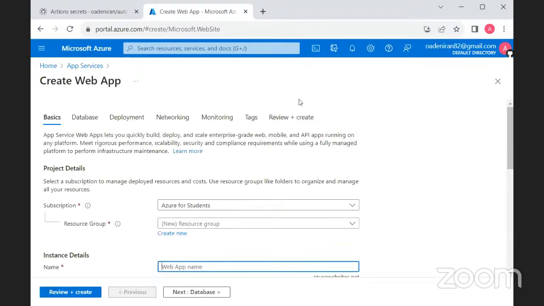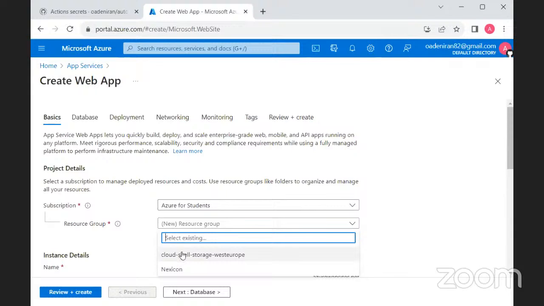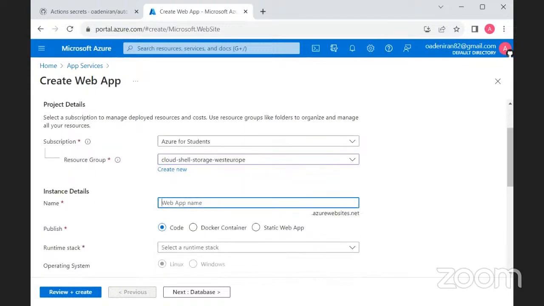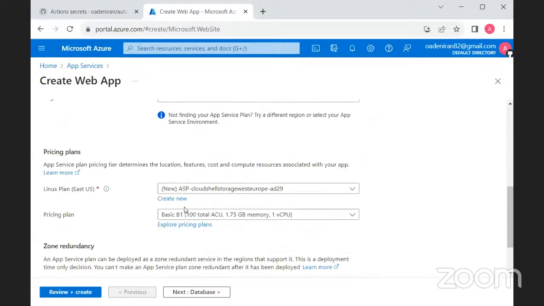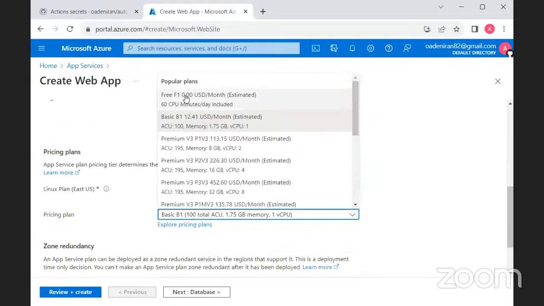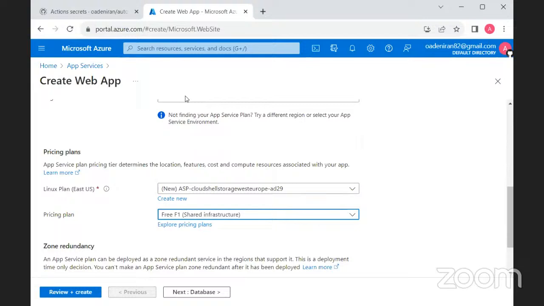Okay, and then this web app is under this. So let me put it here. So the web app name, let's call it this time, let's call it automatic deployment. Okay, so we are choosing a Docker container as usual. So we did all of this last week. But for you to deploy automatically, you need to have at least a first instance that was done manually.